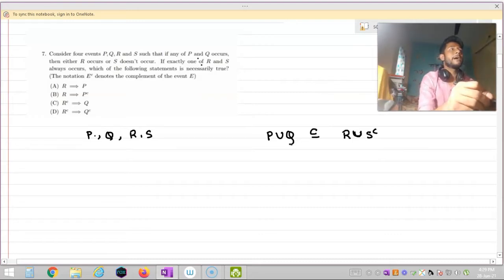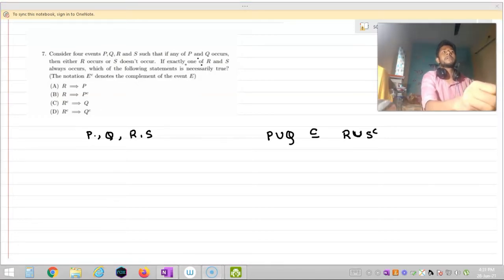Now it says that exactly one of R and S always occurs.